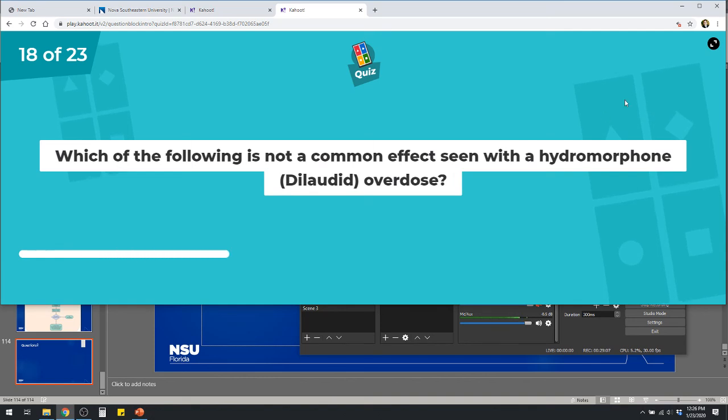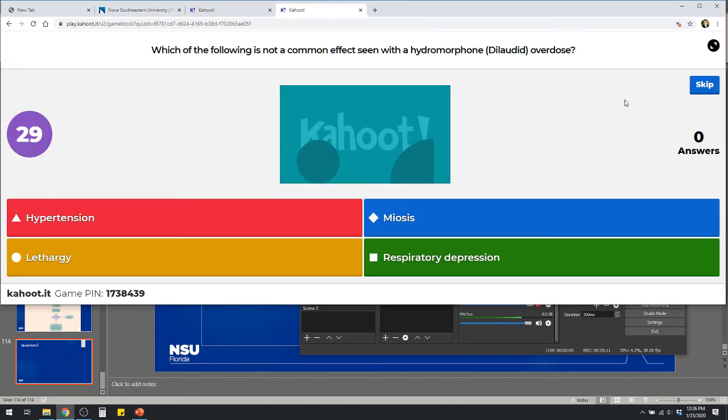Which of the following is not a common effect seen with hydromorphone or Dilaudid overdose? Hypertension, miosis, lethargy, or respiratory depression.